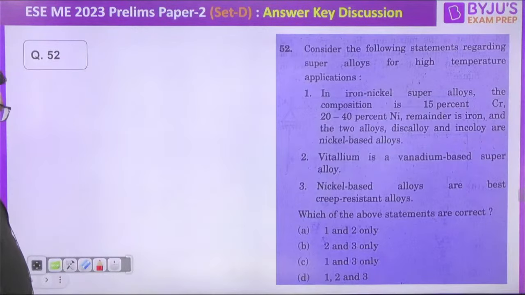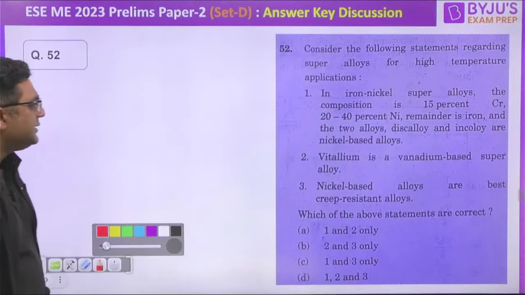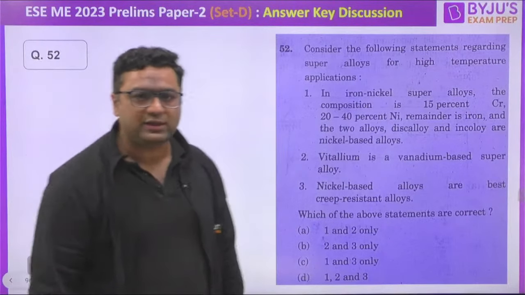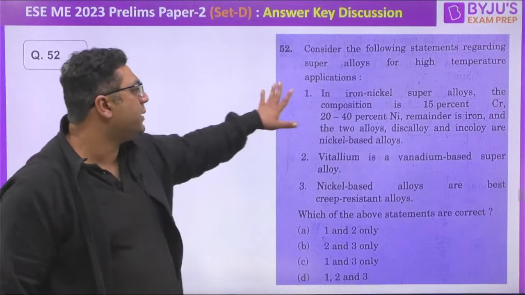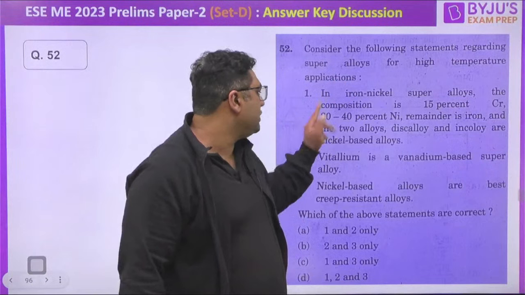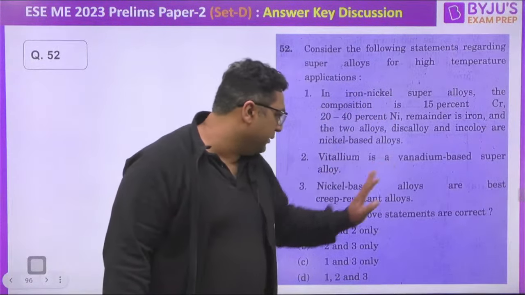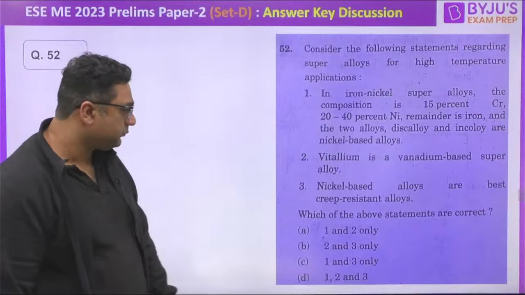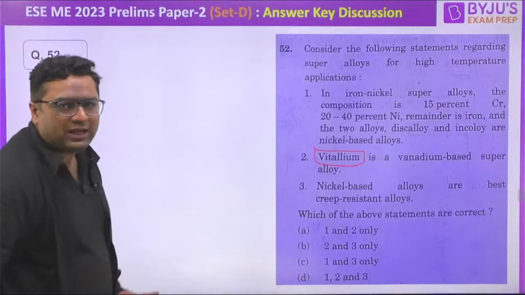Next question. This is related to, once again, material science. You can see how many questions are there from material science. This question says, consider the following statements regarding superalloys for high temperature application. In iron nickel superalloy, the composition is this. Vitallium is this. When you talk about Vitallium, in Vitallium we don't have vanadium.